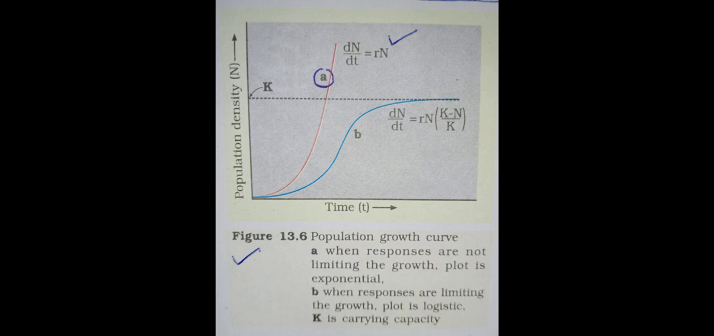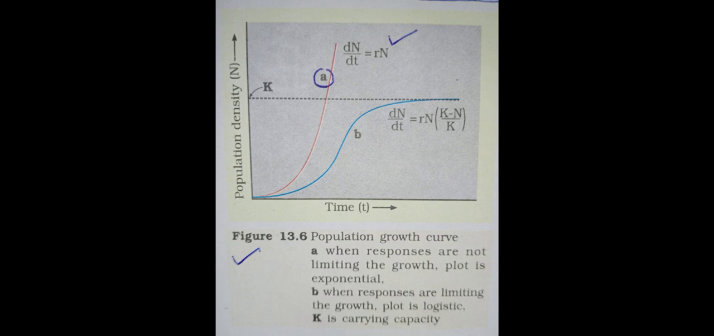See, A is for the exponential type of growth, while B is for the logistic type of growth. You will draw the graph of both. If a question is asked for either exponential or logistic growth, you will draw both graphs. After drawing both graphs, you are able to compare both. For the graph of exponential growth, the carrying capacity K is not required, but for the graph of logistic growth, carrying capacity K is required. So see, A means the red graph, the red line, and B is the blue graph, the blue line.